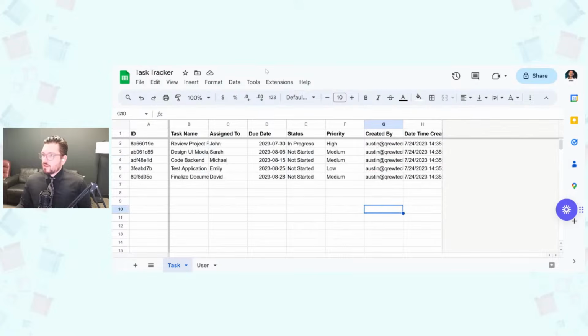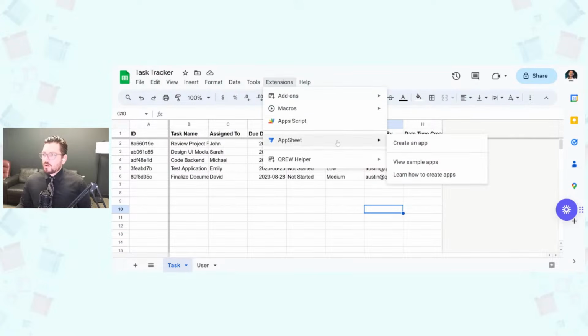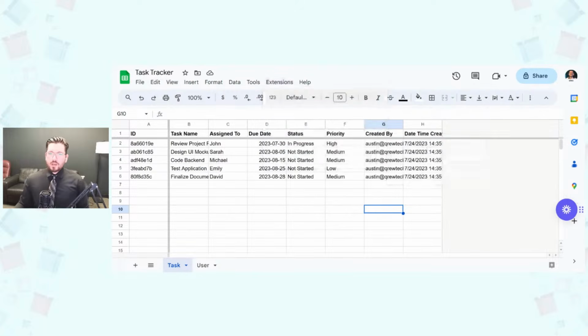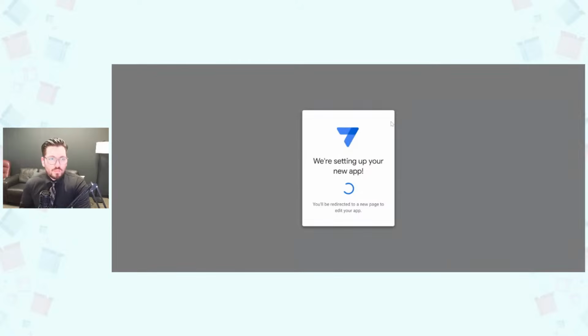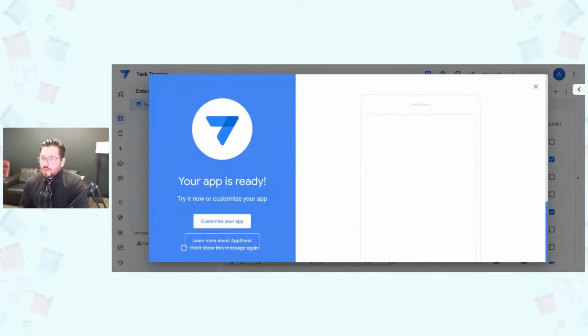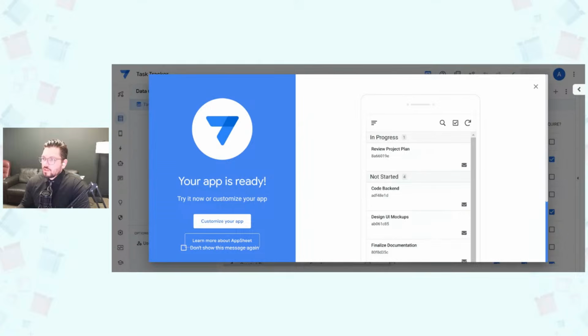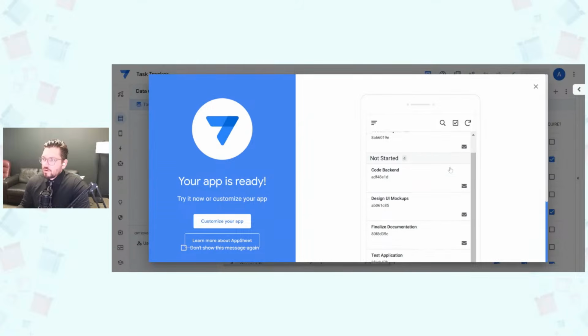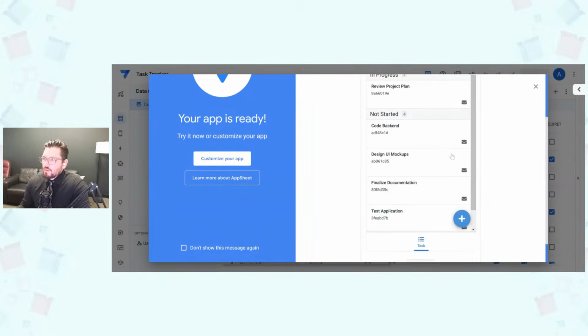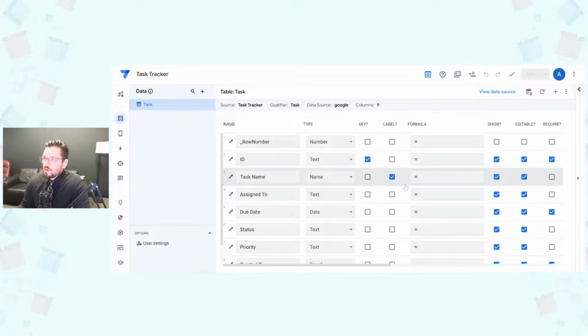All right, let's get it rocking and rolling in AppSheet. So I'm just going to go Extensions, AppSheet, create an app. And as you can see, it's now going to be loading our AppSheet app here. And while it's doing that in the background, again, if you have any questions, feel free to add those in the chat. Okay, perfect. So as you can see, we already got a working task tracker app there.